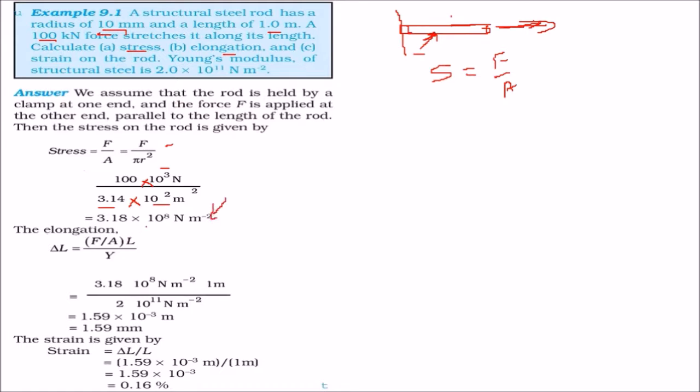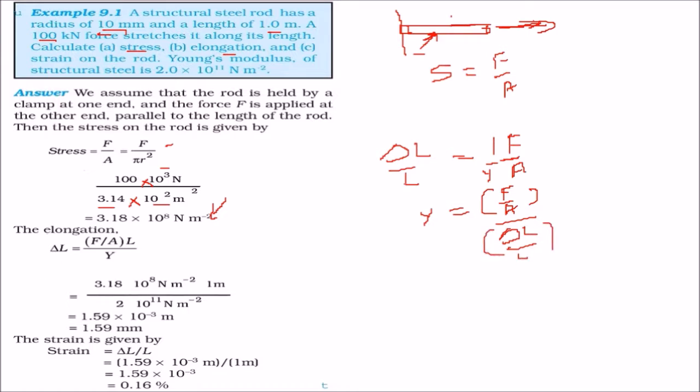Then to find the elongation, we know that delta L by L is given by, again, the stress, you can say F by A, times 1 by Y. Essentially Y is given by F by A over delta L by L, that is the linear elongation.